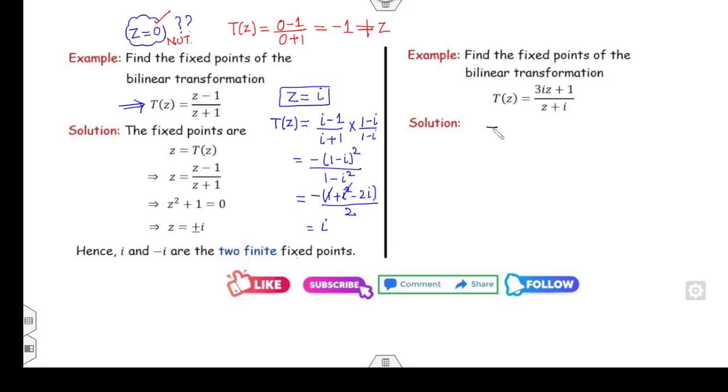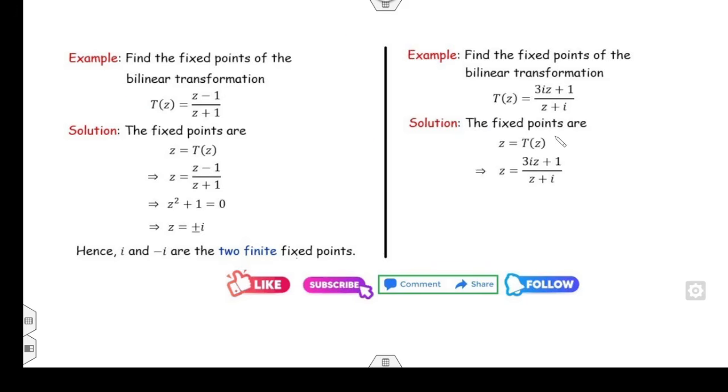Look at this another one. Again, I can start from T(z) is equal to z. Fine. I can substitute the value. I can cross multiply them. It's z square plus iota z, which is equal to 3 iota z plus 1, which implies z square minus 2 iota z minus 1 is equal to 0.